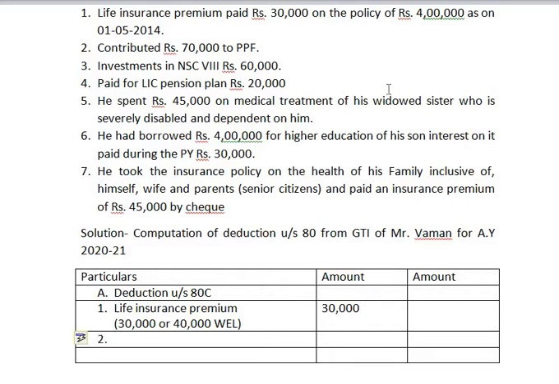Coming to next, second information provided is contributed rupees 70,000 to PPF. Contribution to PPF. What is the amount that is contributed to Provident Fund? It is 70,000. Coming to next, third one, investment in NSE 8th issue.